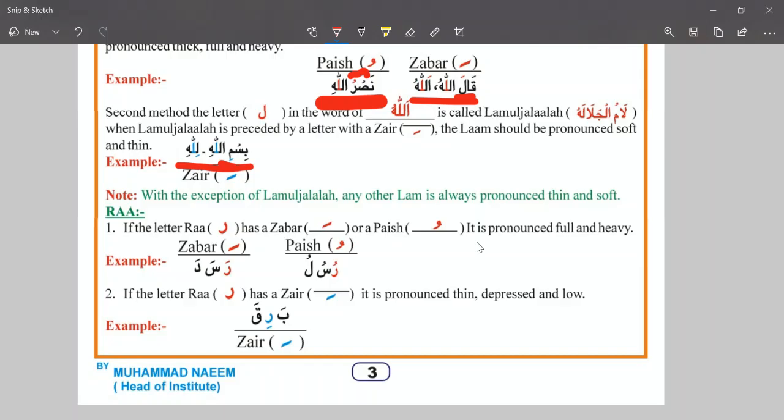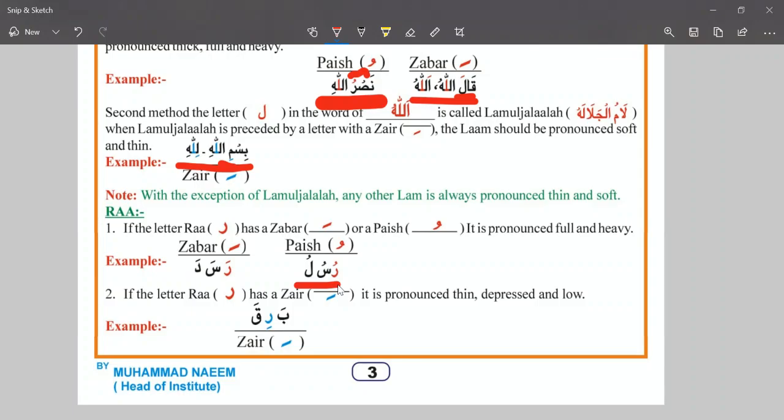Simply, we define this one: if Ra has a zabar or paish, then it is pronounced with the heavy sound, with the full mouth sound. If Ra has a sign of zir, then the Ra will be pronounced with the low sound.